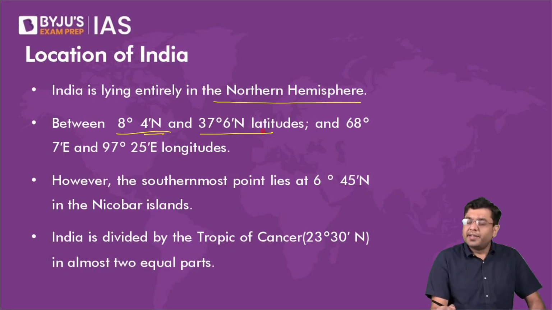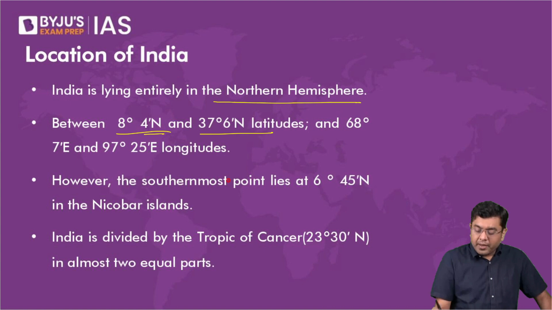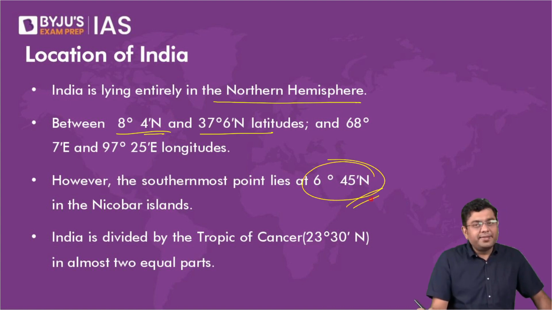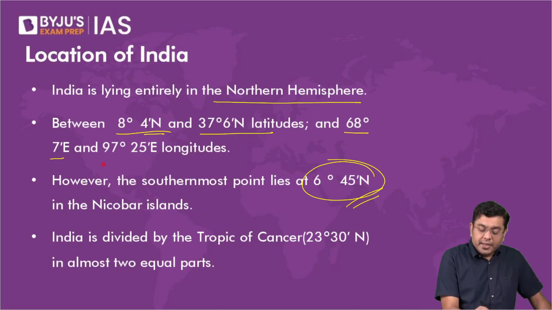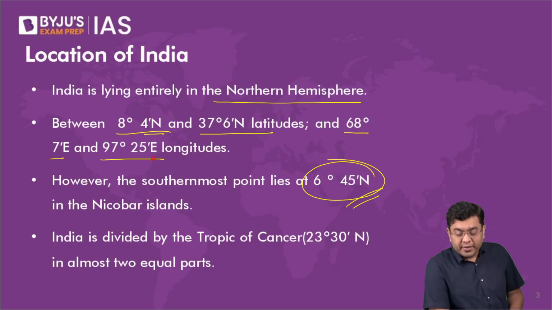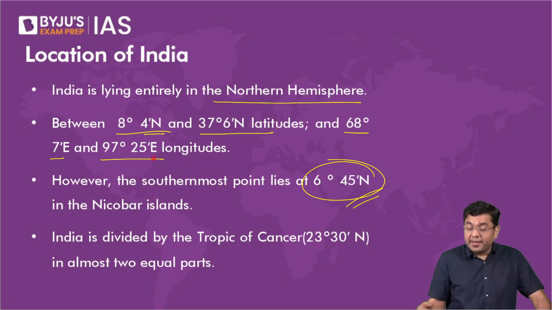Even though the southernmost point of India is considered to be Indira Point, which is present in the region of the Andaman and Nicobar, in the Nicobar group of islands, where the extent is 6 degrees 45 minutes north. So that is the extent. Now the east to west extent is from 68 degrees 7 minutes east to 97 degrees 25 minutes east. India is divided by the Tropic of Cancer in between.